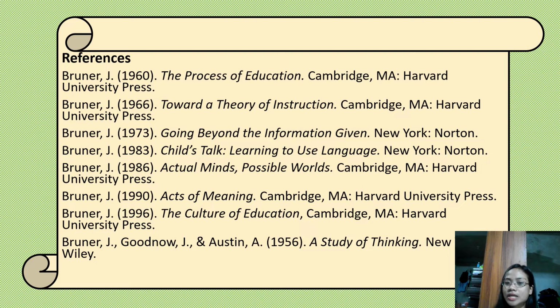Bruner J., 1960, The Process of Education, Cambridge, Harvard University Press. Bruner J., 1966, Toward a Theory of Instruction, Cambridge, Harvard University Press. Bruner J., 1973, Going Beyond the Information Given, New York, Norton. Bruner J., 1983, Child's Talk: Learning to Use Language, New York, Norton. Bruner J., 1986, Actual Minds, Possible Worlds, Cambridge, Harvard University Press.